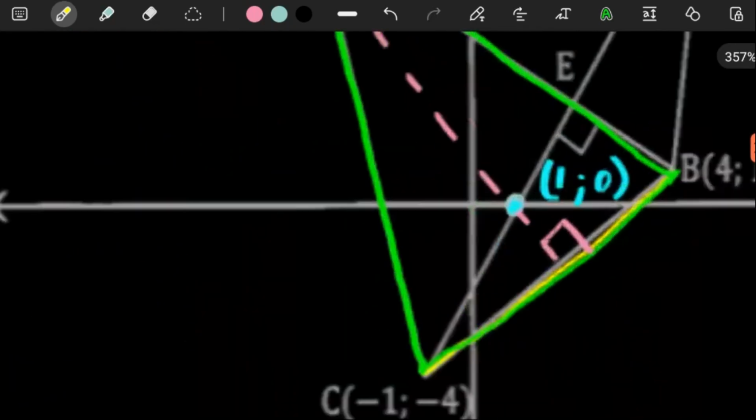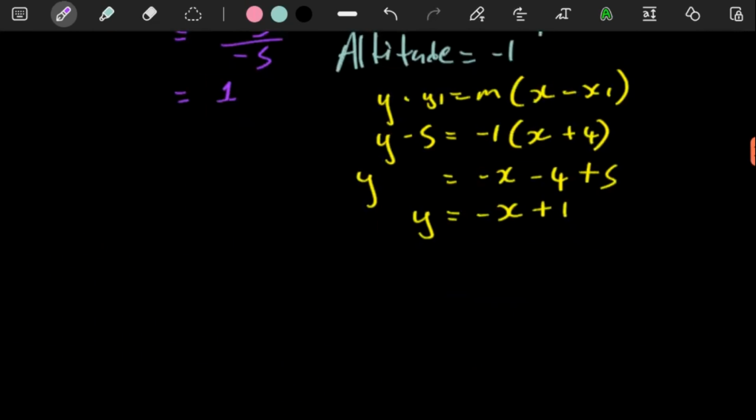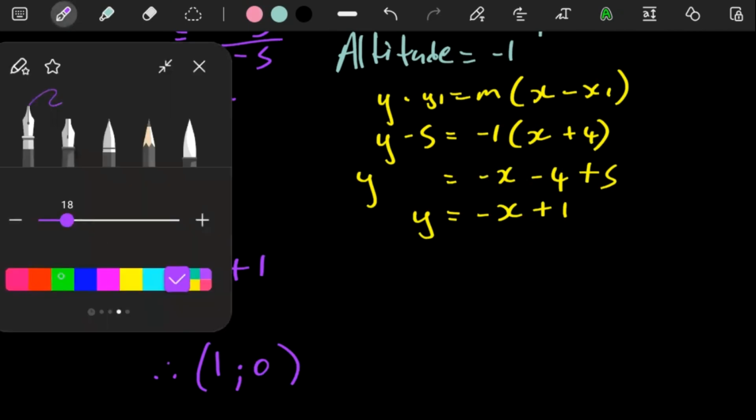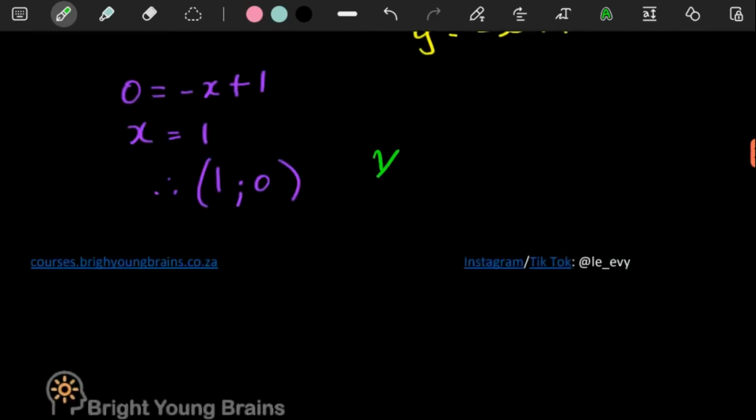So we now need to figure out if this point is on our altitude. What we need to do is just put in x or y in our equation and see if it gives us the other value. So here, if you make your y value 0, let's see if our x value is going to be a positive 1. So this goes over. Yep. So there's a coordinate 1 and 0. So the coordinate (1, 0) definitely is a point on the line. So yes, to answer this question, the answer is yes, because the question is asking, determine by showing all calculations whether the x-intercept of the straight line also lies on the altitude. So the answer here is yes.